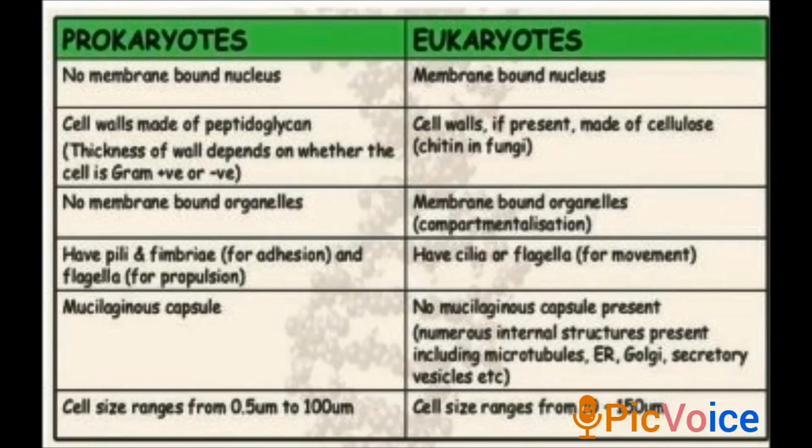Prokaryotes have a mucilaginous capsule, that is, a fluidic capsule. Inside the body of the prokaryote, it is mostly water content. But in eukaryotes, a mucilaginous capsule is not present. The cell size of prokaryotes ranges from 0.5 micrometer to 100 micrometer, whereas in eukaryotes the cell size ranges from 10 to 150 micrometer.